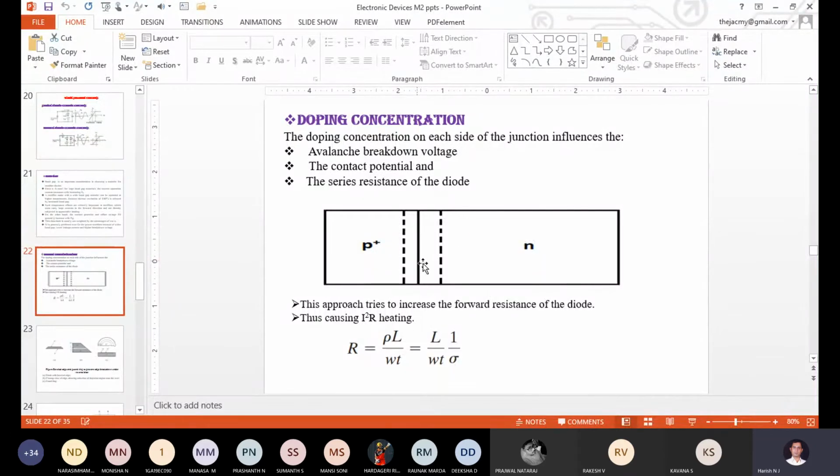Even in the equilibrium condition, the depletion region contributed by the N side is maximum. When this PN junction diode is reverse biased, the depletion region contributed by the N side again increases. At the same time, for decreasing the power dissipation, we have decreased the length of the N type.